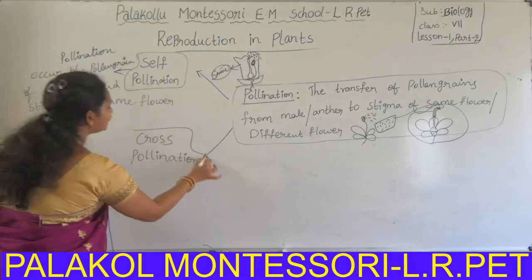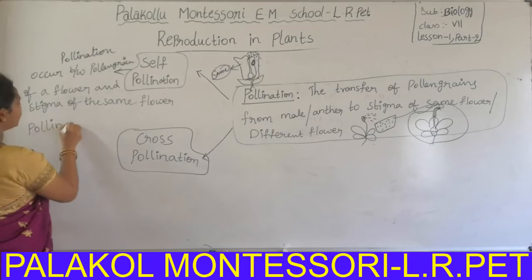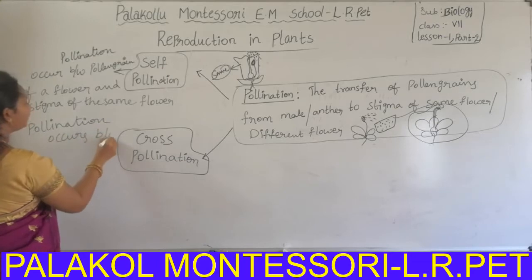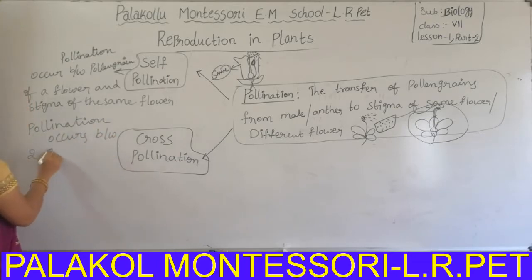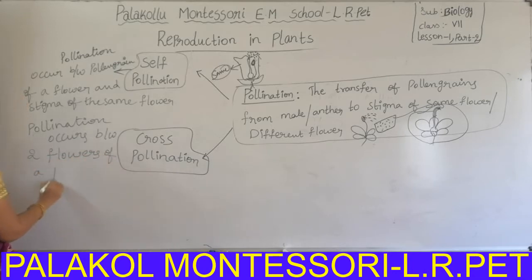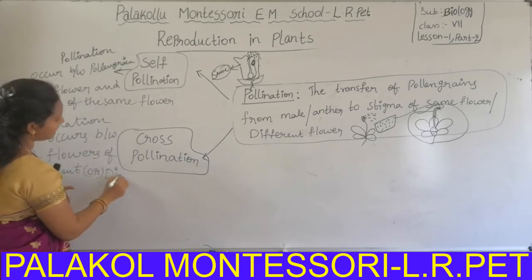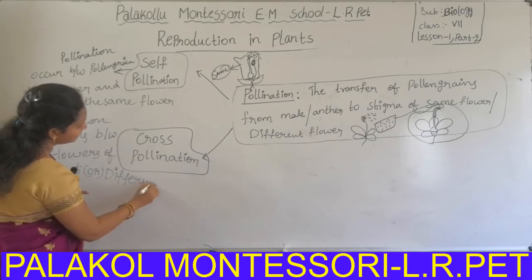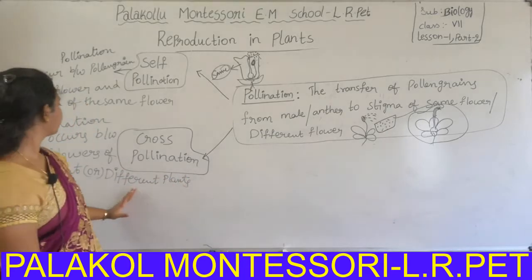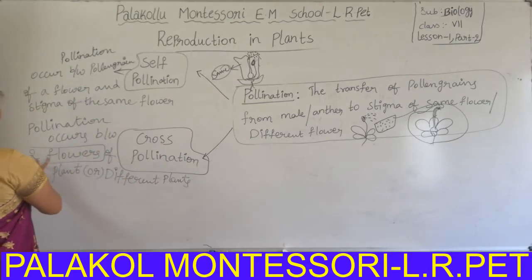Now, cross-pollination means pollination occurs between two flowers of a plant or different plants. It is called cross-pollination, students. That means in cross-pollination two flowers are involved.